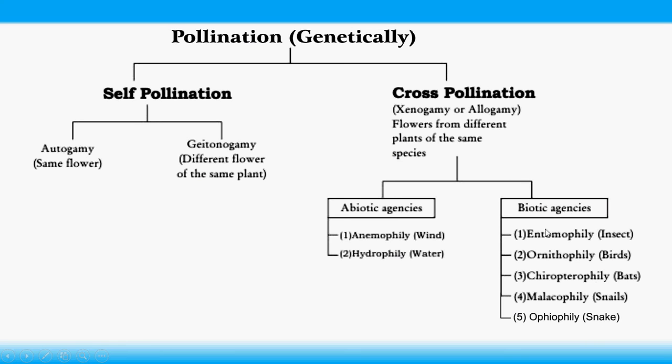If pollination occurs through insects, it is called entomophily. If pollination occurs through wind, it is called anemophily. If pollination occurs through snails, it is called malacophily. If it occurs through snakes, it is called ophiophily. So these pollinating agents we can discuss in the next part.